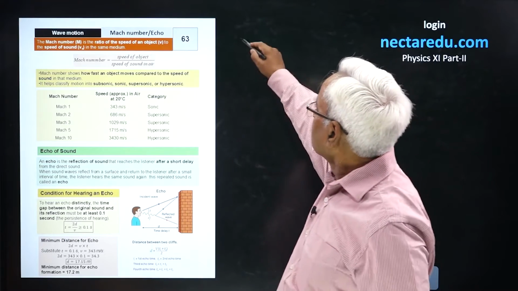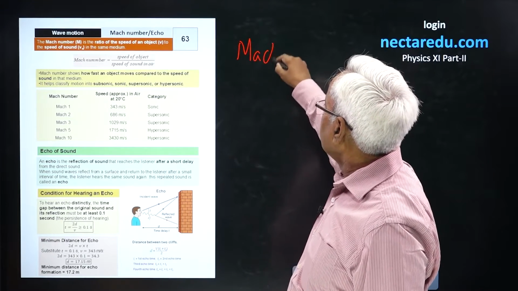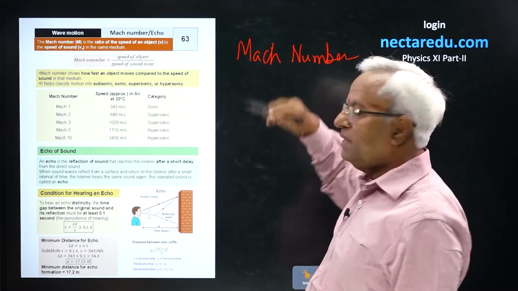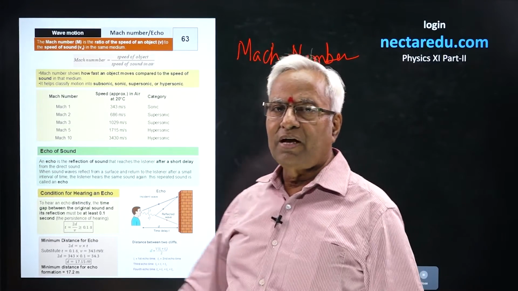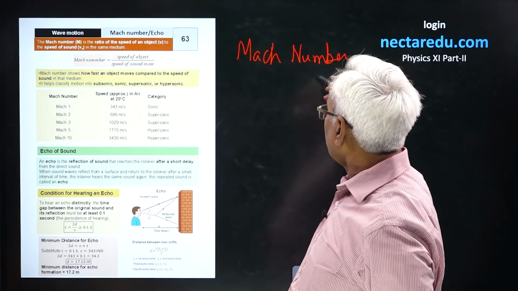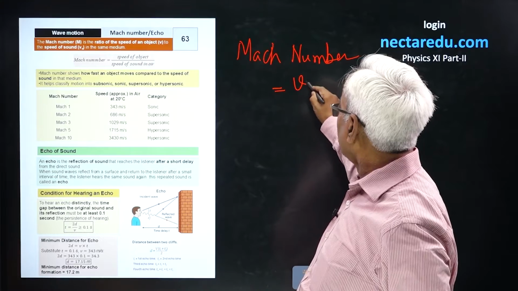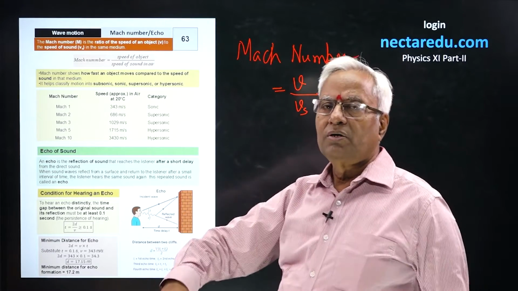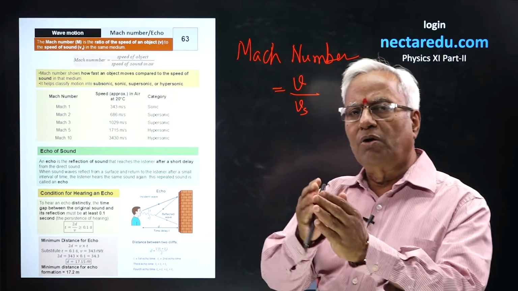Mach number, Mach, M-A-C-H. It's not "match", remember. M-A-T-C-H is pronounced as match. It's a Mach number. Mach number is the velocity of any object divided by the velocity of sound. The medium should be common for both.